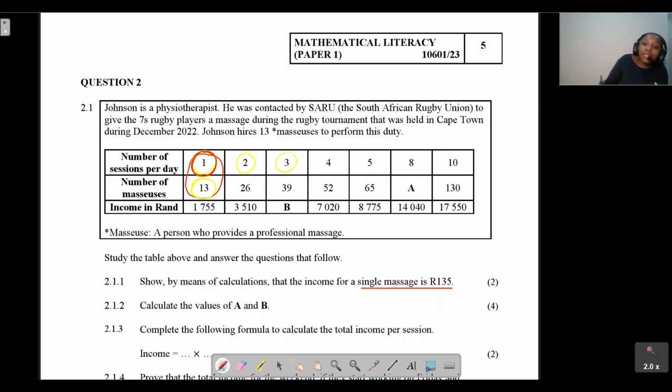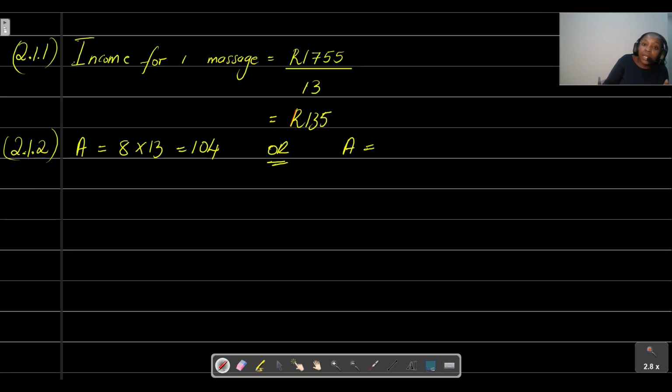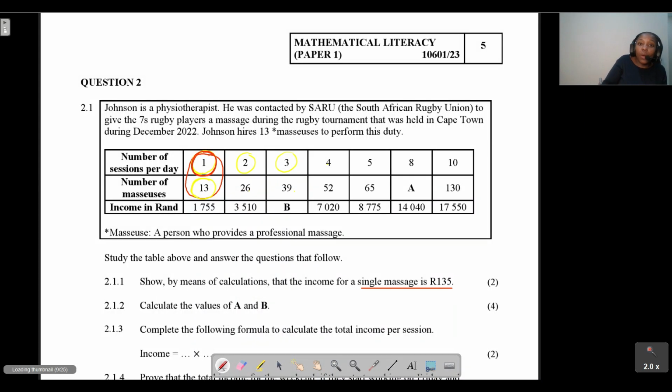We already know the income in rand, which is 14,040, and we want to divide that. Remember, we found that one session, or one massage, costs 135 rand. So you can divide that by 135 rand, and that still gives you 104 masseuses. Either one of those, I think, will be marked correct.